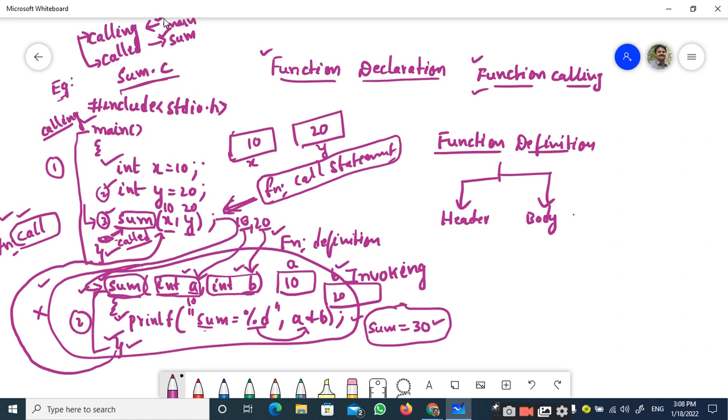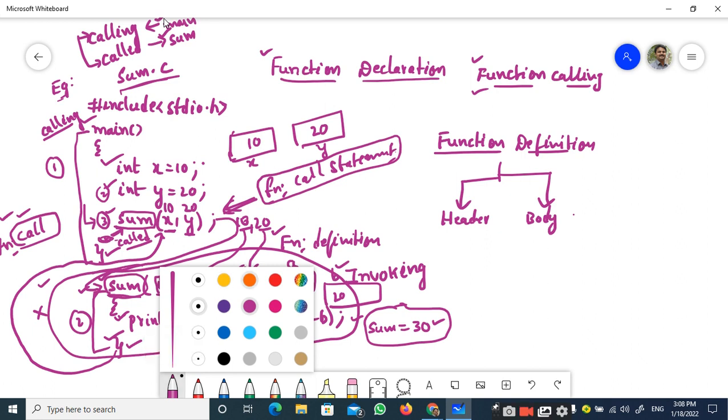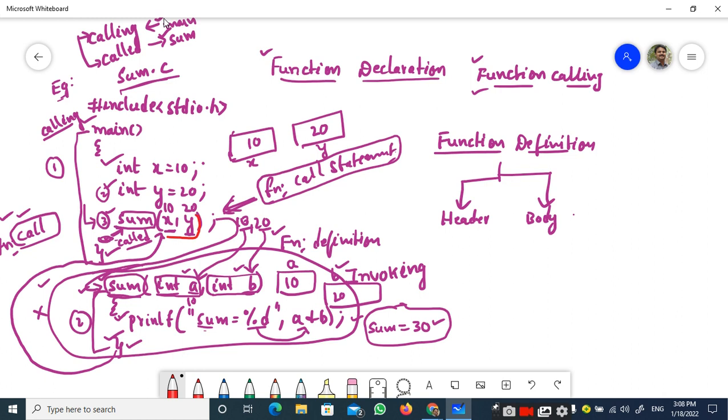And remember, very important point. Here you can observe that there are two integer values that are being passed, that is x and y. You should be very careful with the order of parameters. You should be very careful with the number of parameters.